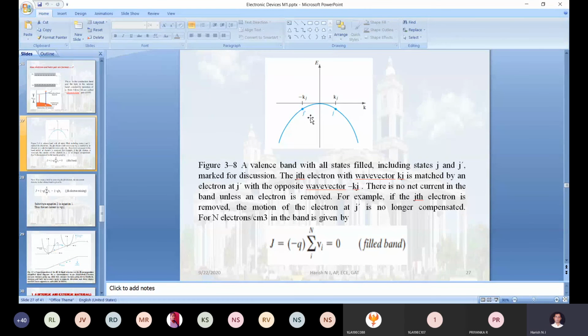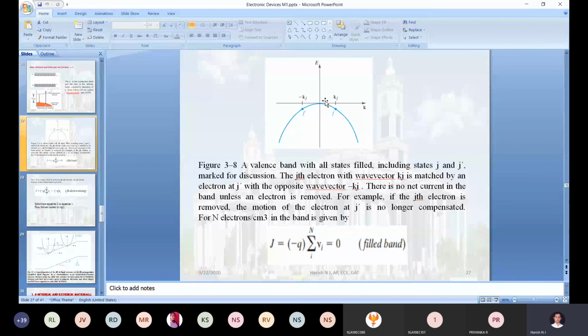Now what is the total net velocity of these 2 electrons in the valence band? The j velocity will be plus vj. The j dash electron velocity will be minus vj.